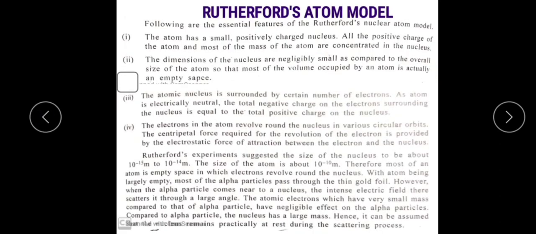It says the electrons in the atom revolve around the nucleus in various orbits. Next, centripetal force is required to revolve the electron. This is the total positive charge, and these are the electrons revolving around the nucleus with a centripetal force, which is provided by the electrostatic force of attraction. In the first chapter you studied the concept of electrostatic force.